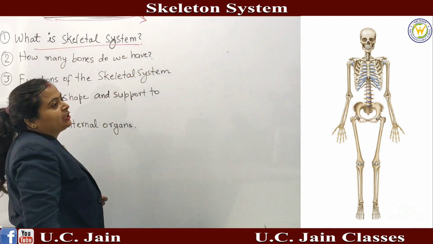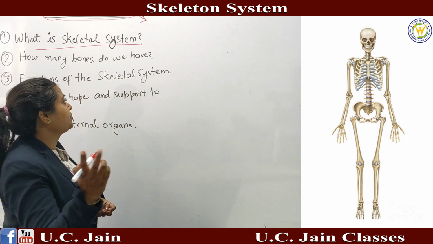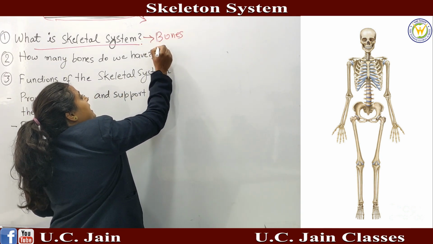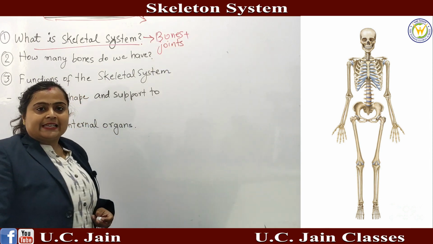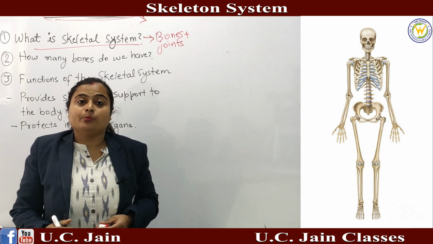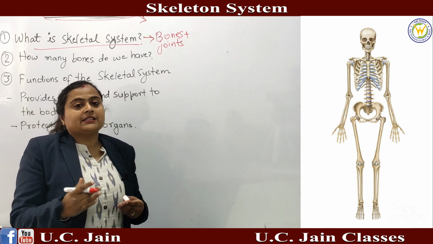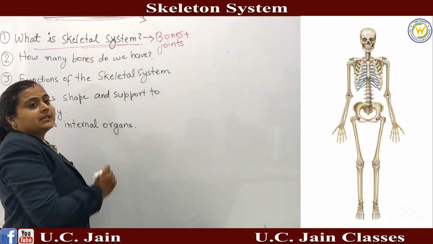When we are talking about the skeletal system, it consists of two things. One, it consists of the bones, and the other it consists of the joints. So we can say the framework of bones and joints is known as the skeletal system.